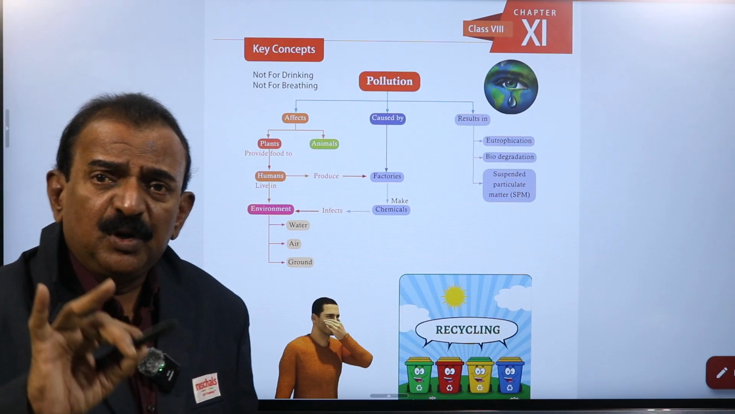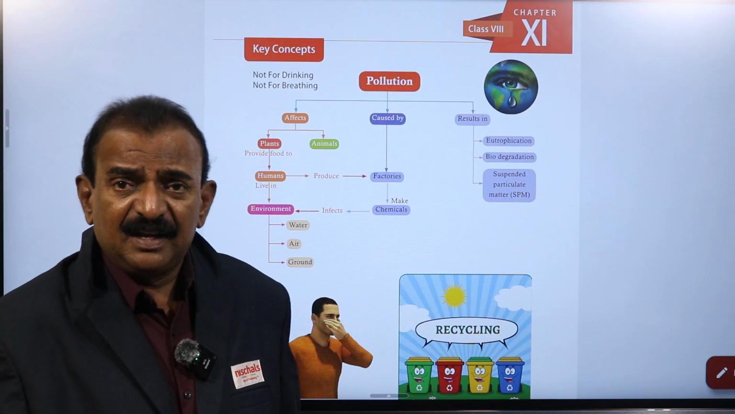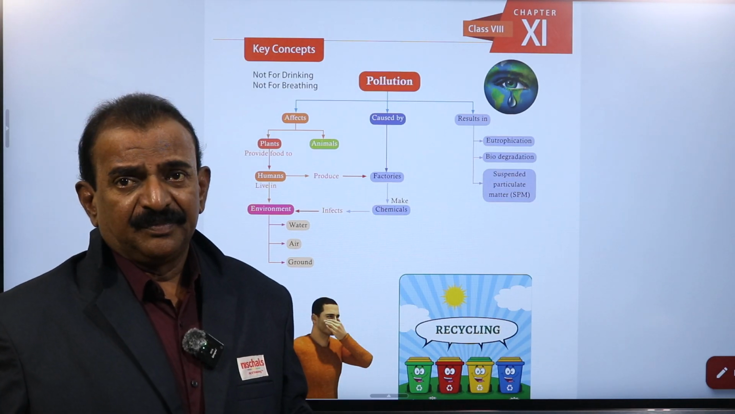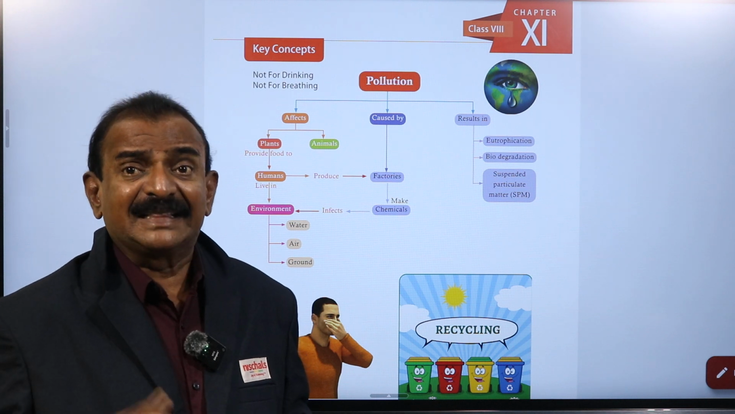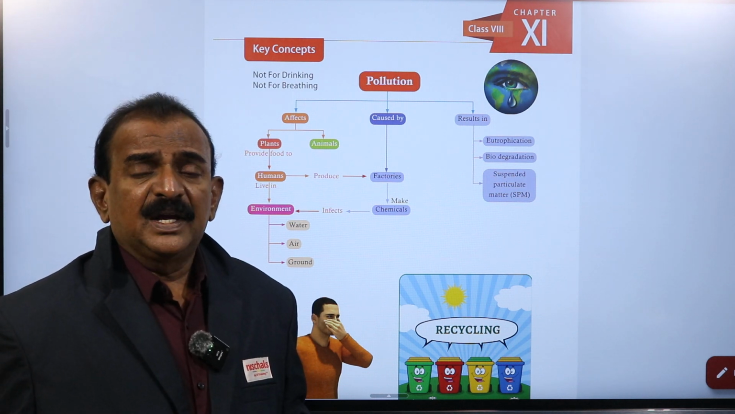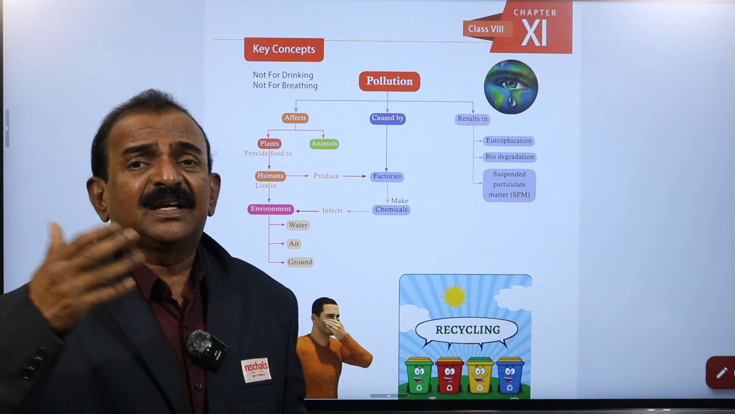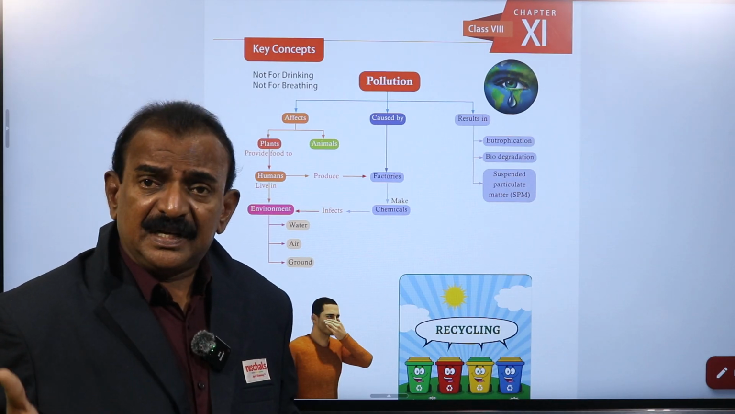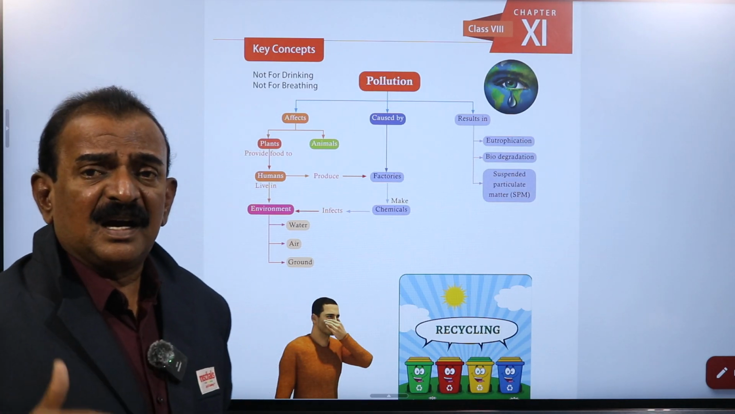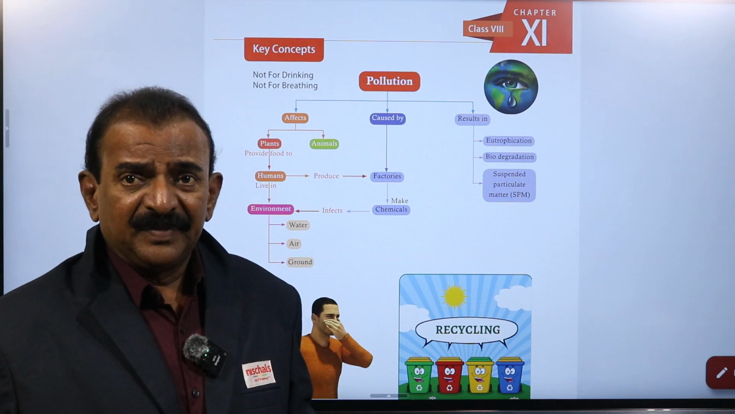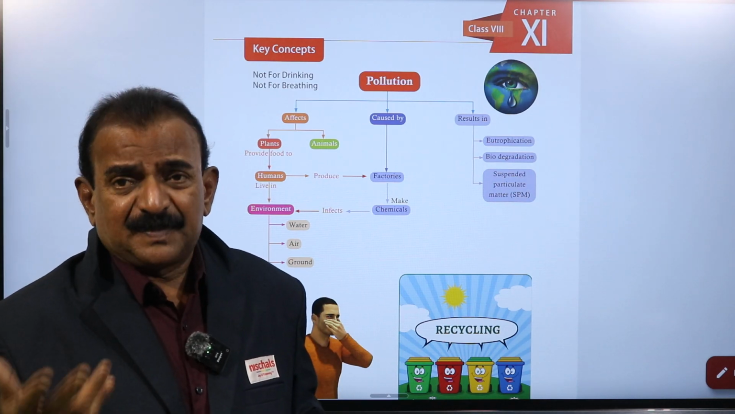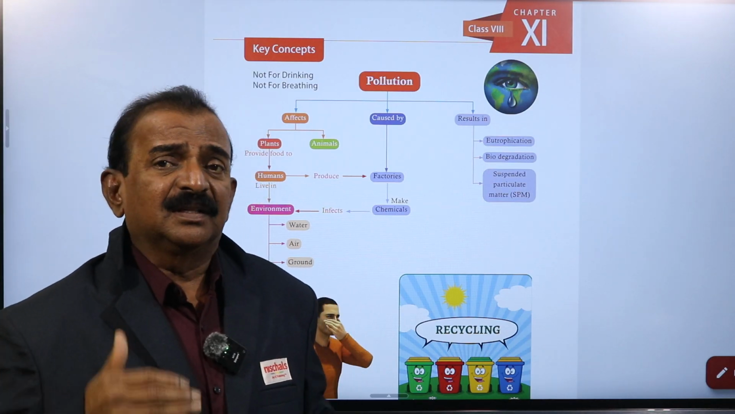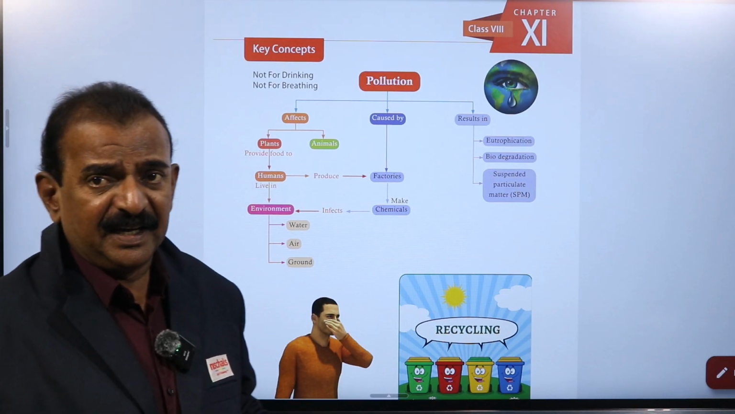These pollutants in the air affect both animals and plants, and also non-living substances. Non-living means monuments like the Taj Mahal and Red Fort, and many other historical structures. In Hyderabad there is Charminar, and there is Qutub Minar in Delhi. These are called historical monuments, and they are non-living things, and these also get badly affected by the presence of pollutants in the air, and also in